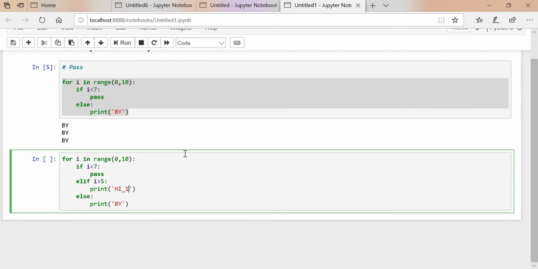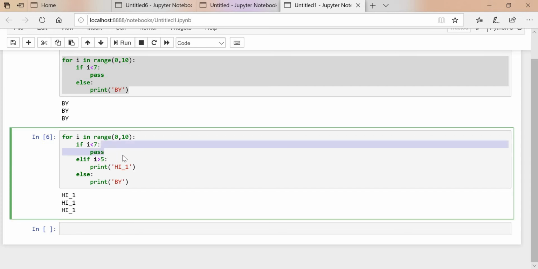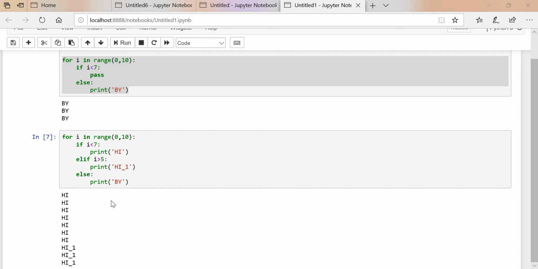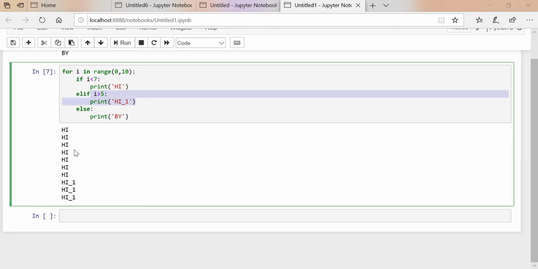We'll execute this one. See what is the result. In the same way, first we'll print hi. We'll check this one. See, 7 times it is printed hi, then the remaining 3 times it is printed hi_1 over here.